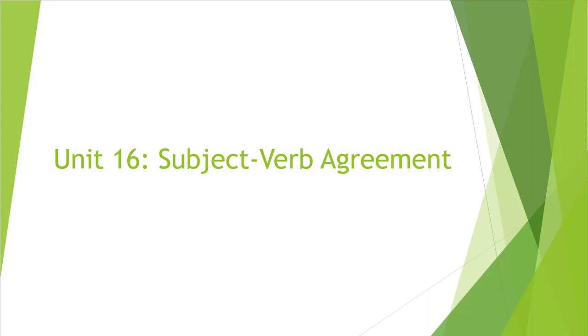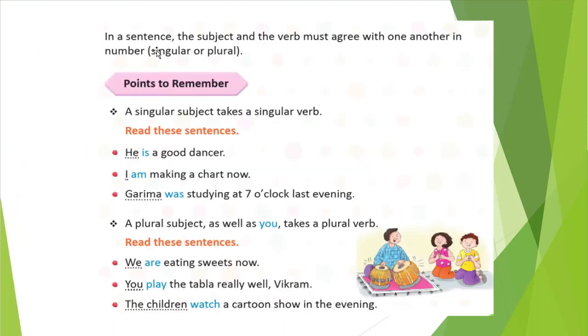Okay, so let me show you the first slide. What it says: in a sentence, the subject and verb must agree with one another in number, like singular or plural. Some points are required to remember.